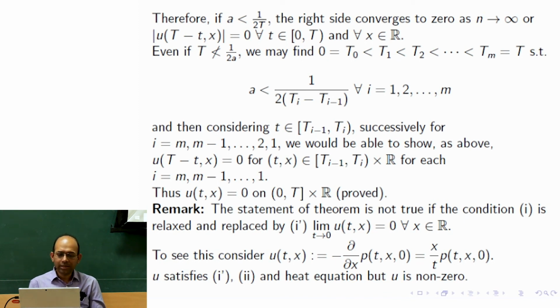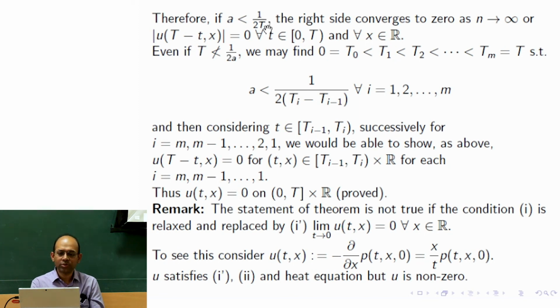Now if capital T is too large, then we can subdivide capital T into small parts, T0, T1, T2, T3, etc., Tm, where Tm is equal to capital T. When we subdivide capital T into these small parts, we divide it in such a way that every subinterval width is small enough, that is, less than 1 over 2a.